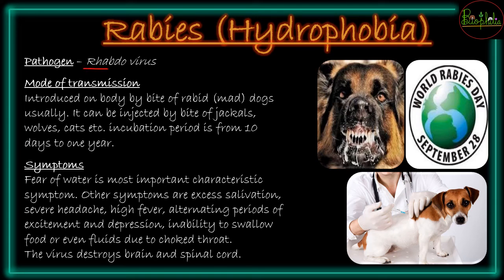The pathogen is going to be rhabdovirus, and the mode of transmission is through the bite of a rabid dog. So very important to understand, it is a bite of a rabid dog. So the dog who is already rabid is going to be causing the rabies. जिसको rabies नहीं है, वो dog को rabies नहीं है, then it is not going to spread rabies to humans. So that is very important.